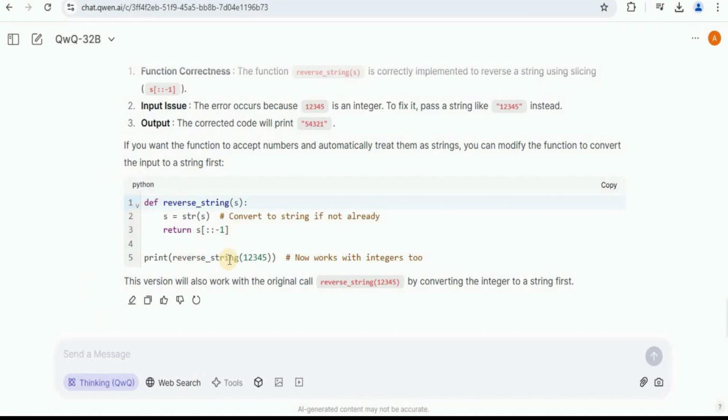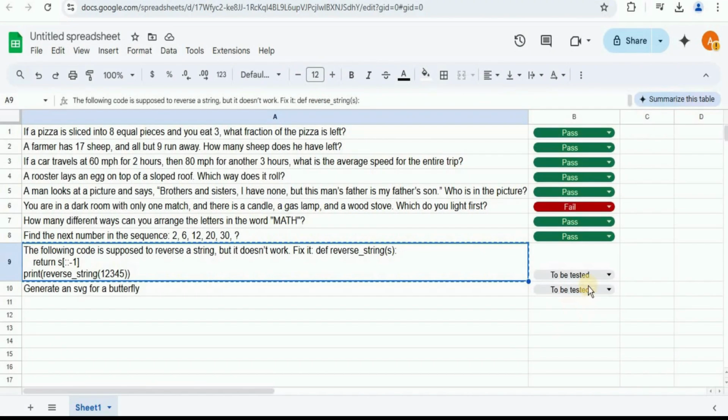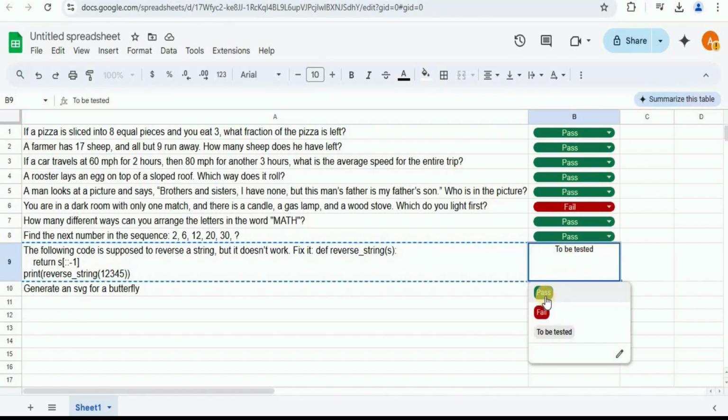So instead of only binding it to take strings, you can pass an integer as the function parameter as well. Inside this function, firstly, we convert the input into a string if it is not already a string. And then we use the slicing method in order to reverse it. Both of these implementations are absolutely correct. So for this question as well, I'm going to give it a pass.